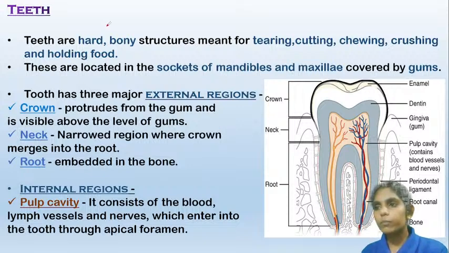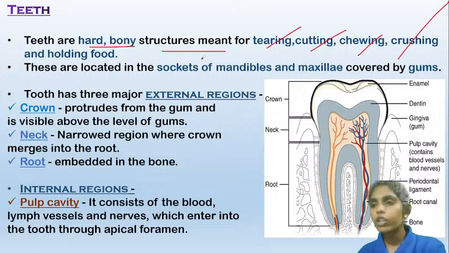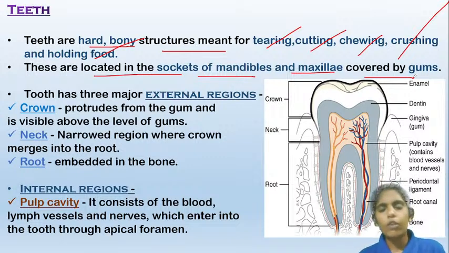Now coming to the teeth. The teeth are hard bony structures which are meant for tearing, cutting, chewing, crushing, and holding food. They are located in the sockets of mandibles and maxillae covered by gums. What is the use of the teeth? They are present just to cut, chew, and crush the food into smaller particles.